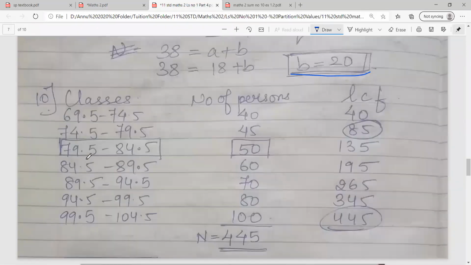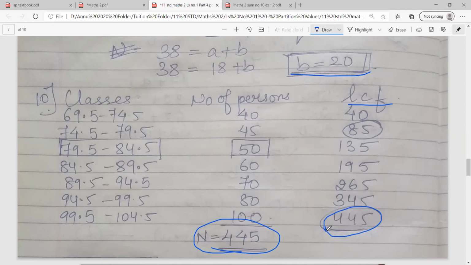So can you all see? First of all, I have made the classes continuous here, subtracting 0.5 and adding 0.5. Then we'll do the total of the number of persons. The n comes to 445 because for percentage we require the total number of students. Also on the right hand side, you can see I've prepared the less than cumulative frequency column. So the total I'm getting over here is 445.